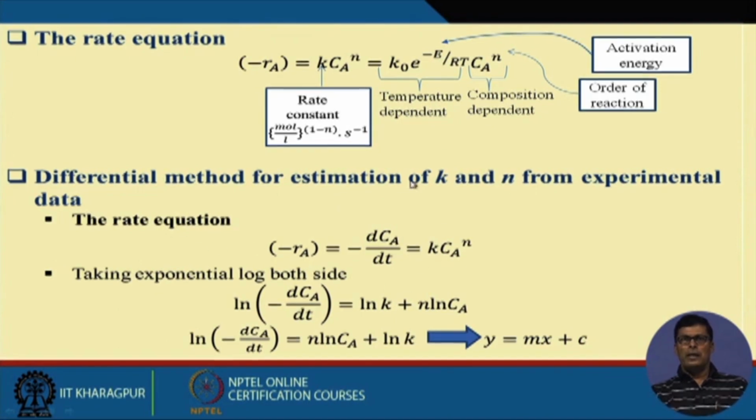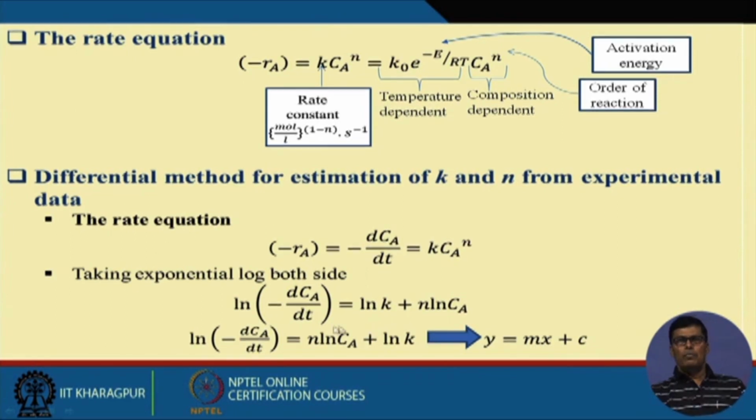Now let me come back here. When there is an nth order reaction, the expression is minus rA equal to minus dCA by dt equal to k into CA to the power n. If you take the log, it will be log of minus dCA by dt equal to log k plus n log CA. Am I right? This is similar to the straight line equation y equal to mx plus c.